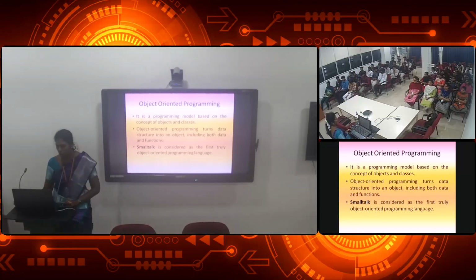Object oriented programming turns data structure into an object. In this, everything in the program will be turned into an object. With those objects they go for building the main program. First the objects will be identified, then they will go for building the program. As I told you, in procedure oriented programming large programs are divided into small ones called functions. Here the large program is divided into small things, which are called objects.